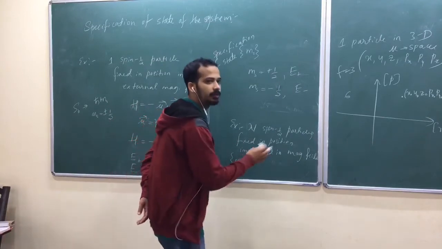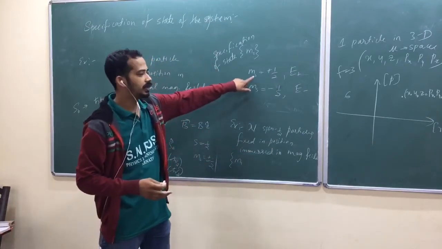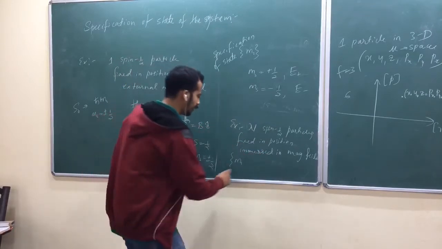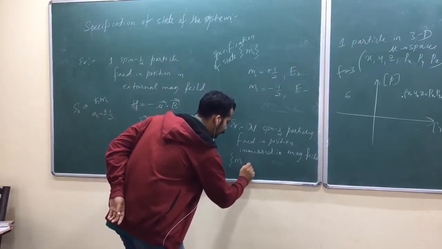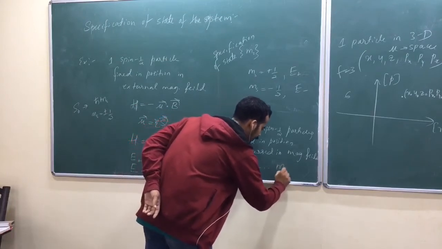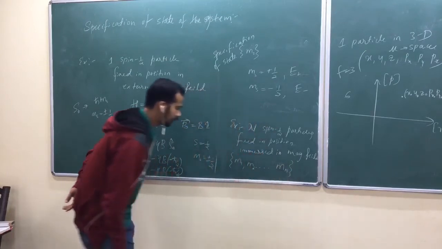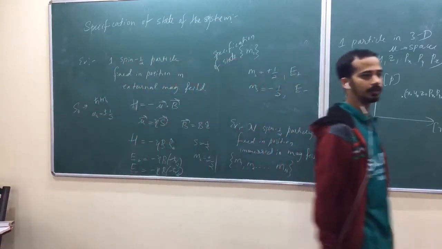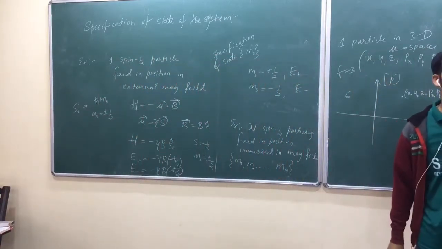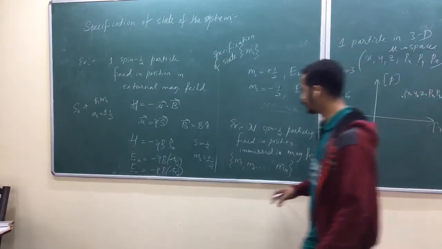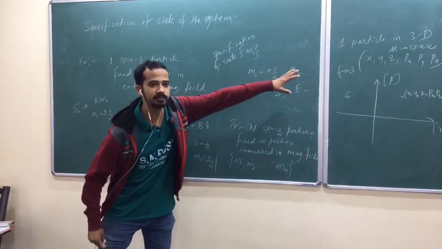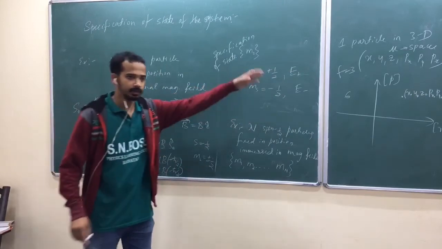Let me write M1, M2, M3, okay? Let me just get rid of this S. If I have S again, I can't write 1, 2, 3, okay? M1, M2, and so on up to Mn. What are these M's? The spin magnetic quantum numbers of individual atoms. Is that okay? So now I can say like that, okay. So now this is the most general one. Let me take again 3 spin-half particles. That's the best way, okay, as a special case.